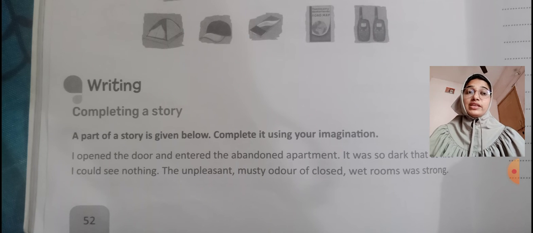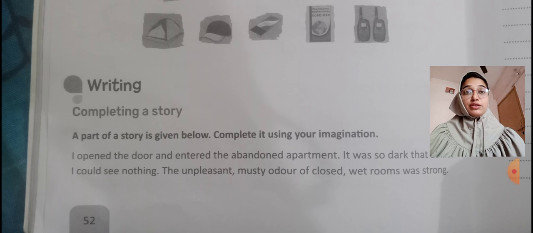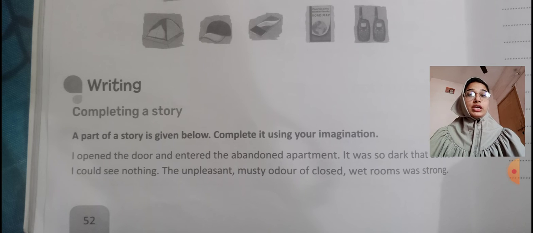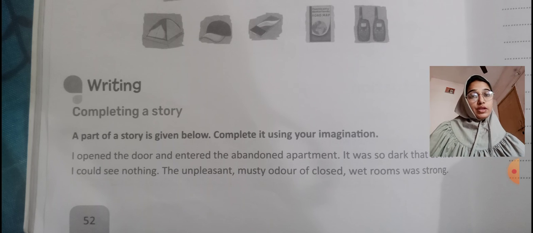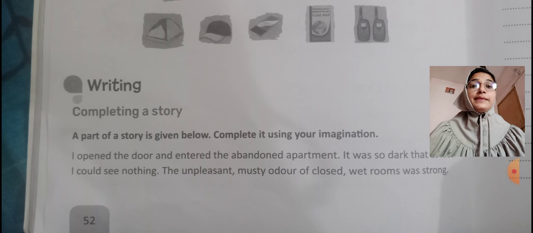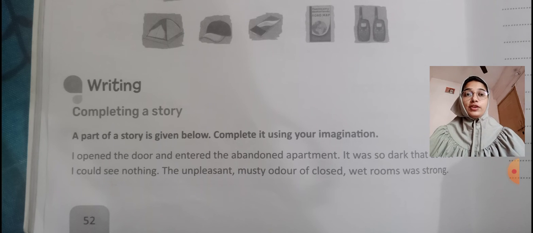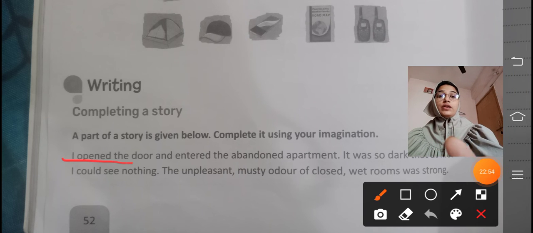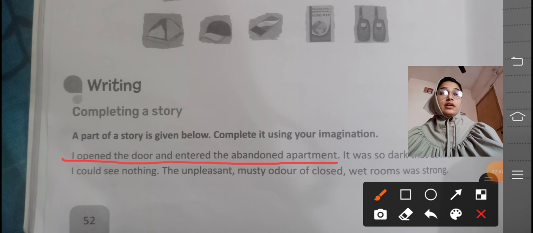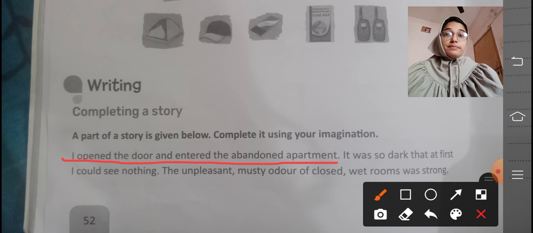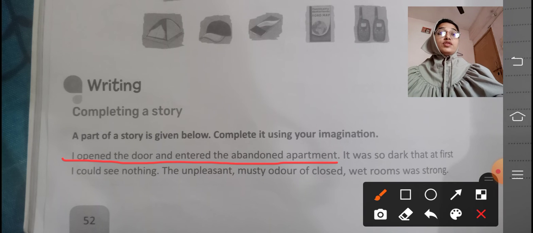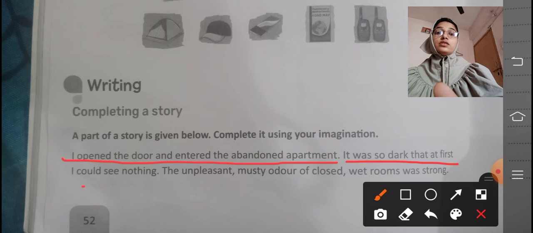A part of a story is given below. Complete it using your imagination. Okay, a few points have already been given to you in your worksheet, you have to just continue with the story. What happened next? Let us see the first part of the story. I opened the door and entered the abandoned apartment. Abandoned apartment means an empty, vacant apartment where no one has lived for a long period of time. It was so dark that at first I could see nothing.